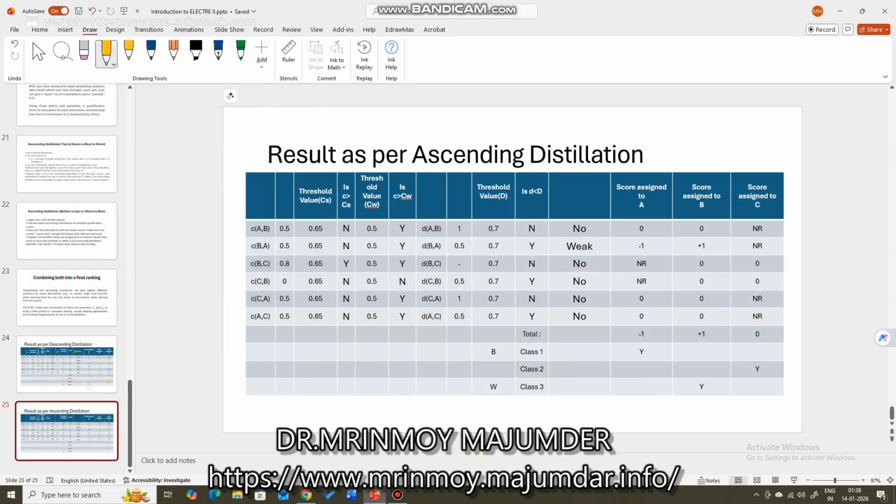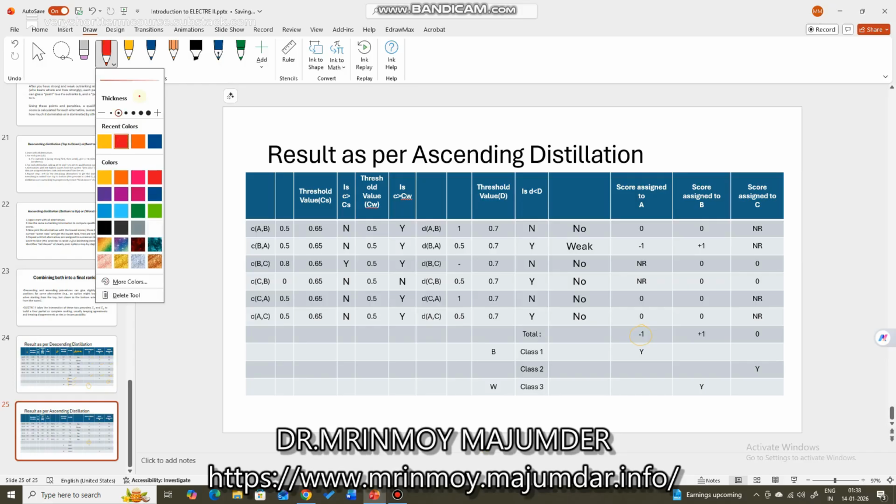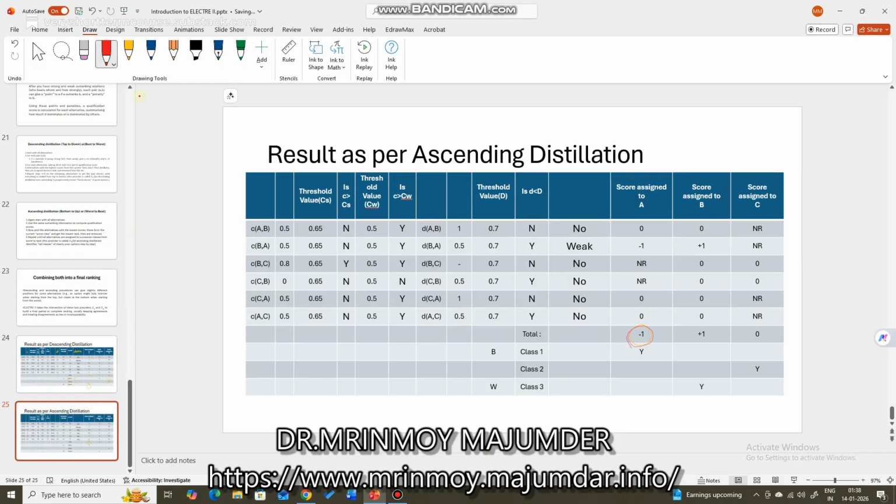As per the ascending distillation, you see the same thing, but the worst will get the worst value. That means the score assigned to A is minus 1. This is the worst. That means change the color now to red again. This is the worst value. This is the best value, right? So in case of ascending distillation, worst to best is followed.